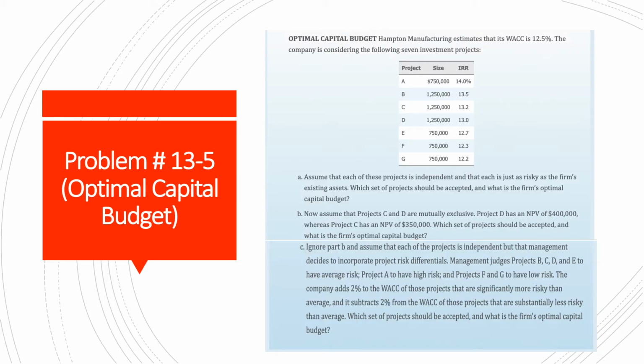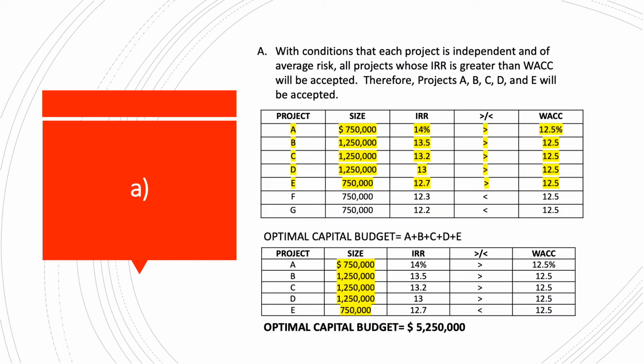And for problem number 3, there are two questions to answer. The data were given, so let's proceed with the answers. So for letter A, with conditions that each project is independent and of average risk, all projects whose IRR is greater than WACC will be accepted. Therefore, projects A, B, C, D, and E will be accepted. As you can see on the table, for projects A, B, C, D, and E, the IRR is greater than WACC, so we have to choose them.